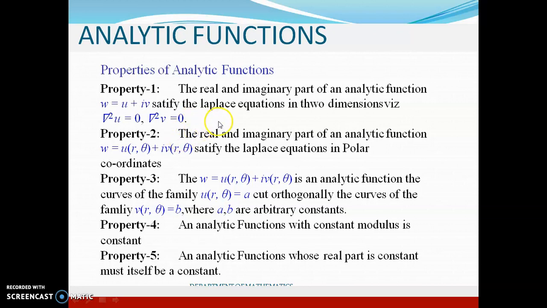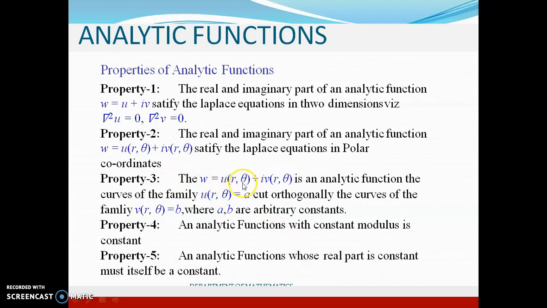In a similar way, suppose instead of z being a function of Cartesian variables x and y, it becomes a function of the polar coordinates r and theta. Then the real and imaginary part of an analytic function w equal to u(r, theta) plus i v(r, theta) will satisfy the Laplace equation in polar coordinates. Then another important property is an analytic function with constant modulus is constant. Similarly, if an analytic function has either a constant real part or a constant imaginary part, it will also be a constant.